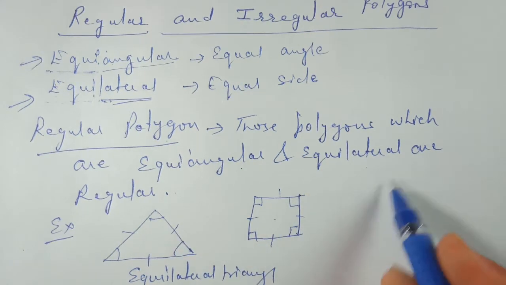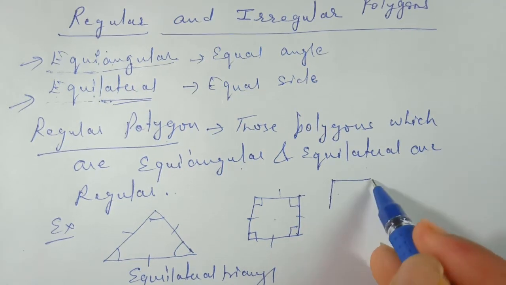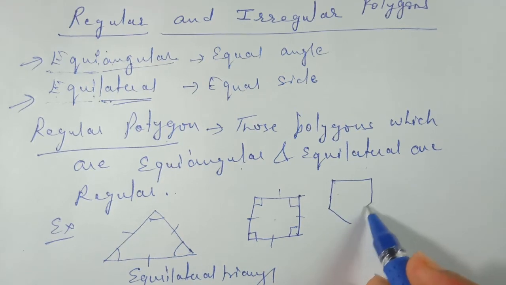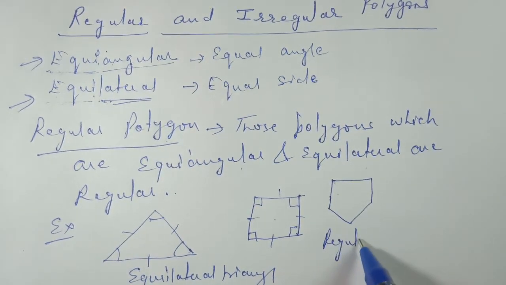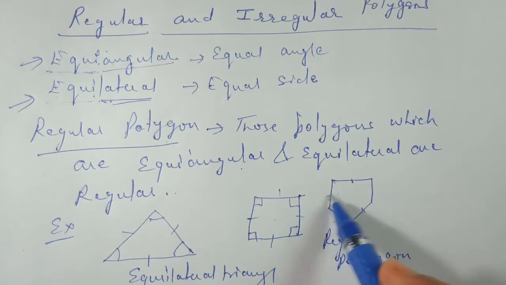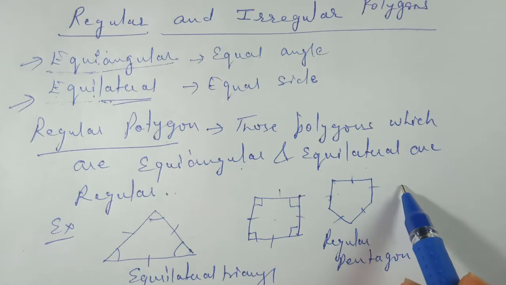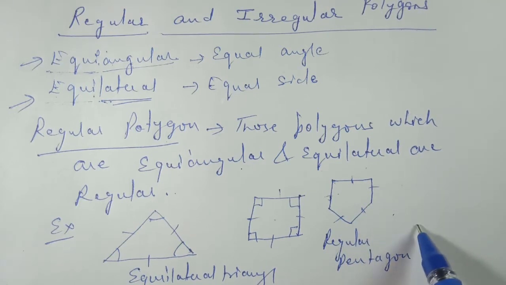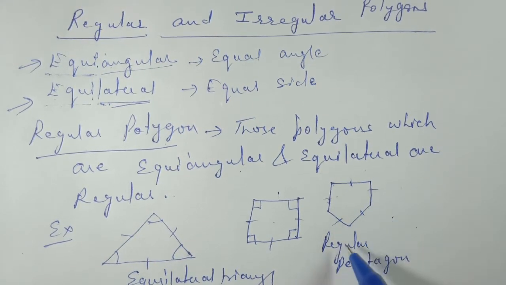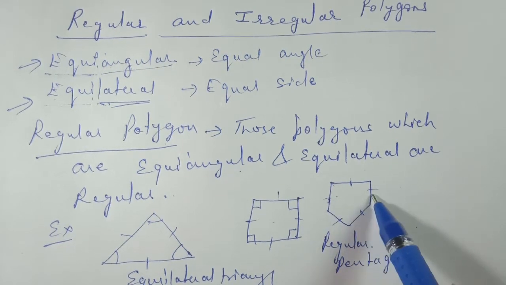Then moving forward, if we consider a pentagon, for a pentagon we will use the word regular. If we say regular pentagon, it means such a pentagon in which all the sides are equal and all the angles are equal. This way we can continue: regular hexagon, regular heptagon. Whenever we use the word regular, it means their sides and angles are equal.